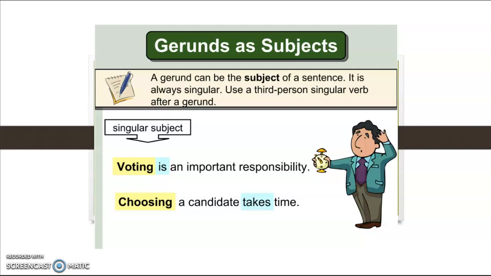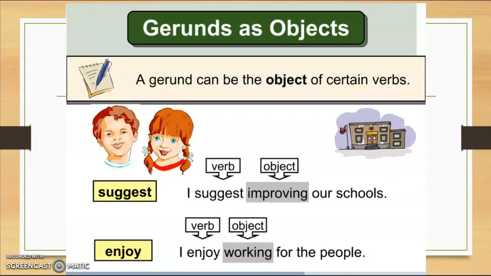Pay attention to this. Voting is an important responsibility. Choosing a candidate takes time. So what is an important responsibility? Voting is. That is a gerund as subject. If it is the object or complement, it answers the question what does or what is.